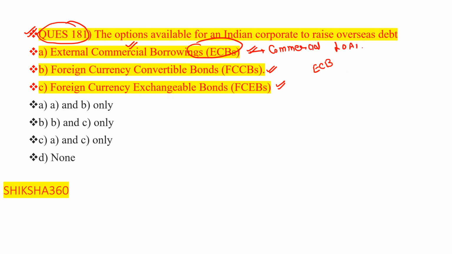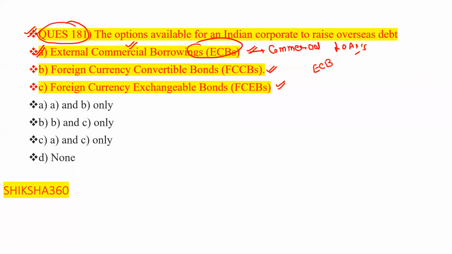Basically, they are commercial loans that are to be raised by the eligible resident entities from recognized non-resident entities. That is basically what the question is asking. Under the external commercial borrowings, we have to raise funds. So in which of the following forms?